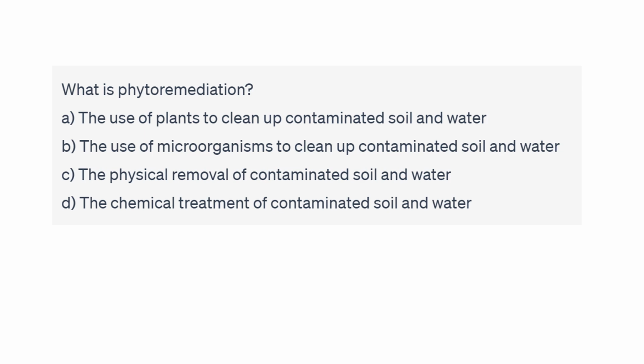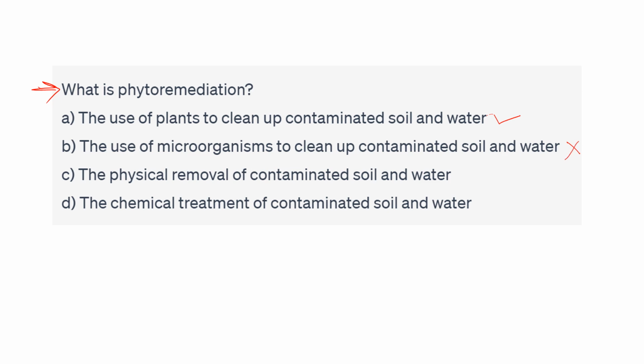Now what is phytoremediation? सो फाइटोरेमिडिएशन क्या है? इसमें हम प्लांट स्पीसीज को यूज करते हैं पोल्यूटेंट्स के रिमूवल के लिए. So let's check the options. First option is the use of plants to clean up contaminated soil and water. So this is right option. To use of microorganisms to clean up the contaminated soil and water? No, we are not using the microorganisms. We are using the plants in the phytoremediation.